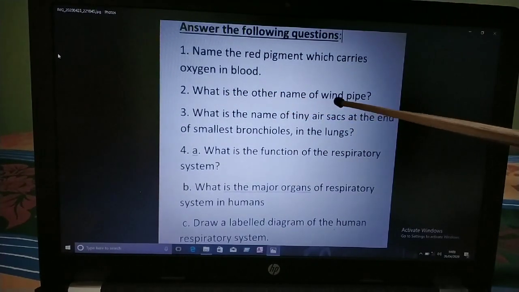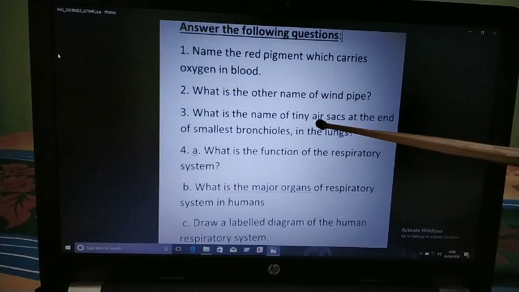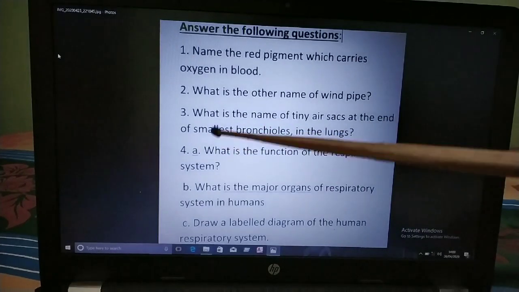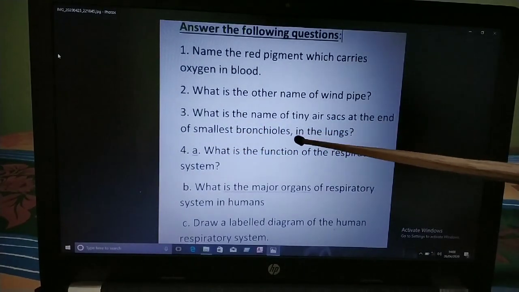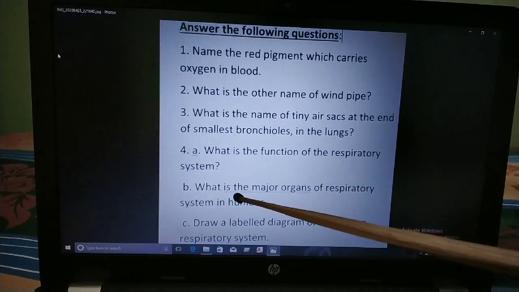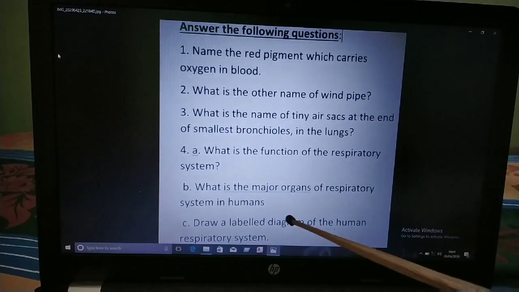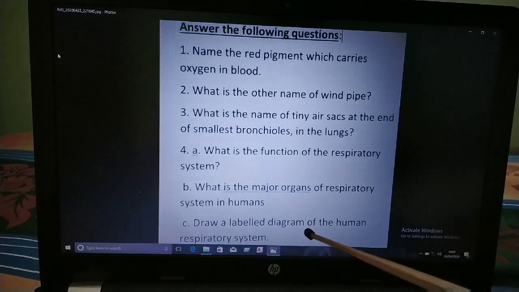What is the other name of the windpipe? I have already told you about it. What is the name of the tiny air sacs at the ends of the smallest bronchioles in the lungs? What is the function of the respiratory system? What are the major organs of the respiratory system in humans? Draw a labelled diagram of the human respiratory system.